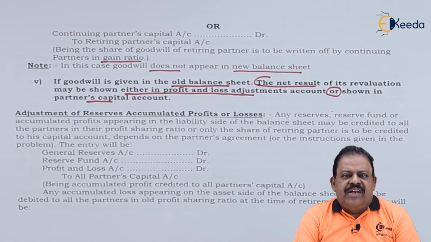Adjustment says goodwill is raised by 10,000, so 30,000 plus 10,000. This 10,000 increase in the amount of goodwill can be considered as revaluation like any other asset, and it will be credited to profit and loss adjustment account. Alternatively, it can be credited to partners' capital account.